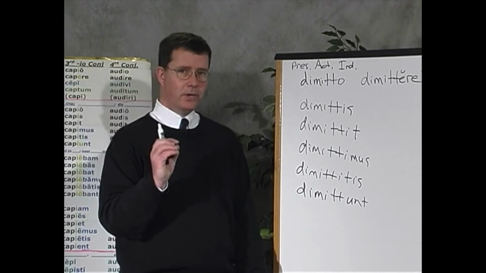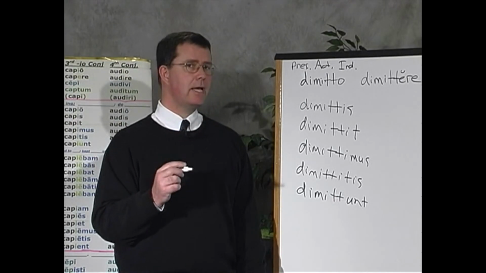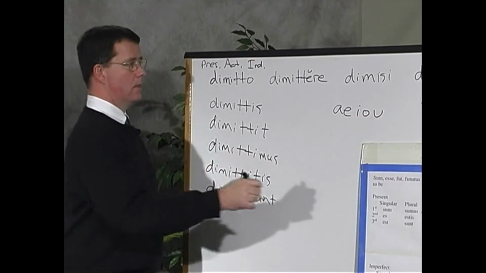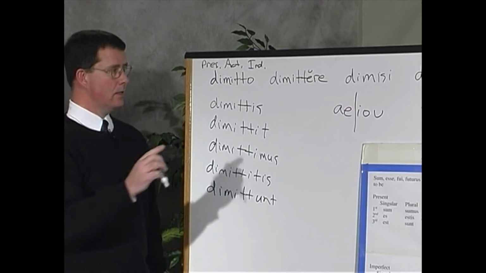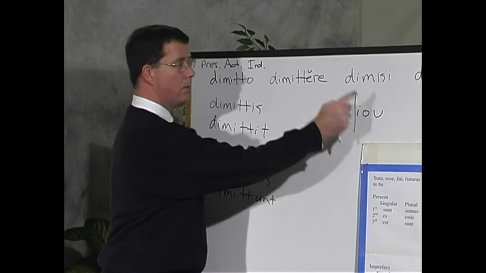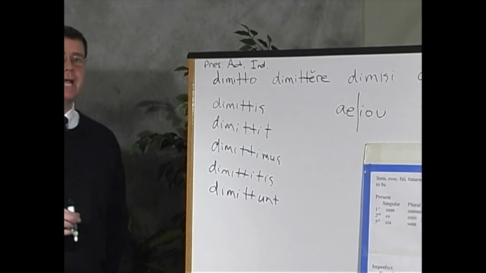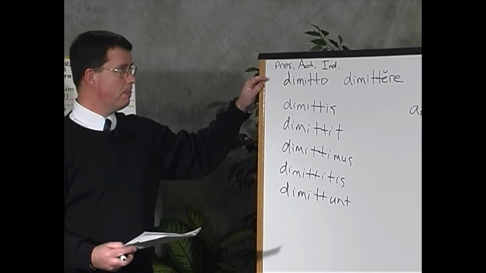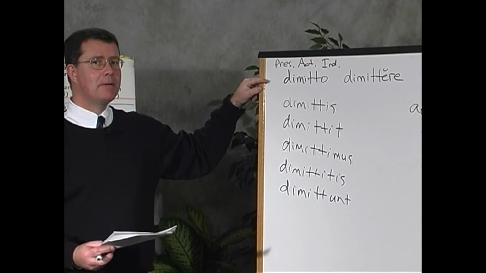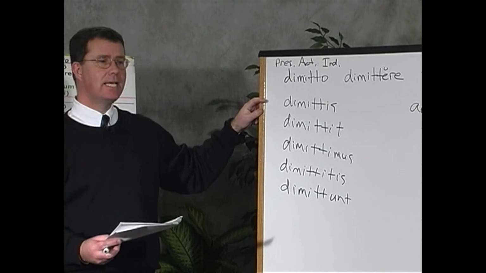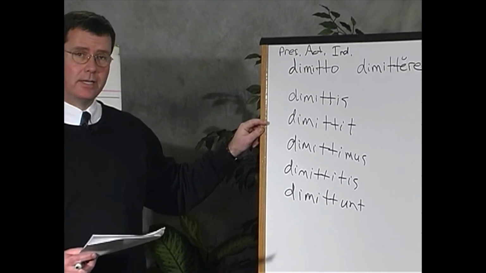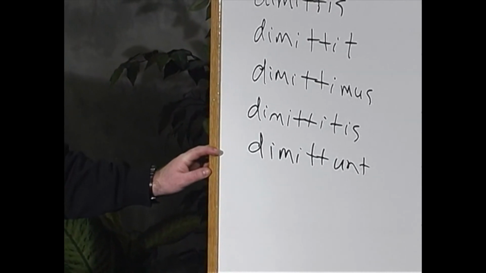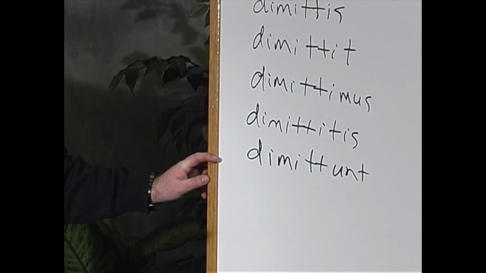Remember our learning device: the five vowels in English are A, E, I, O, U. And for third conjugation verbs in Latin, the present is formed with I, O, U, the future is formed with A and E. So to conjugate this verb in the future, it would be dimittam, dimittes, dimittet, dimittemus, dimittetis, dimittent, for the future.